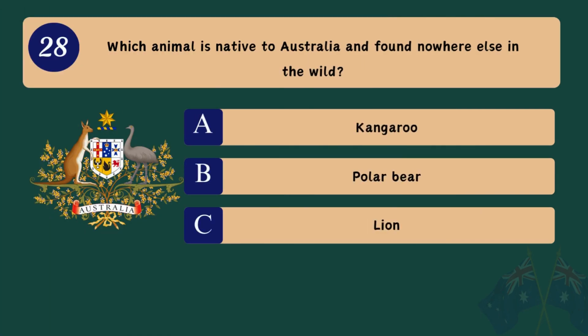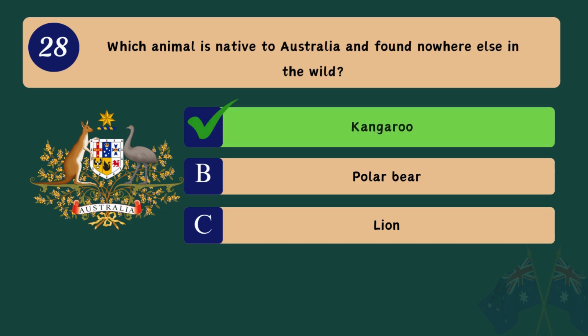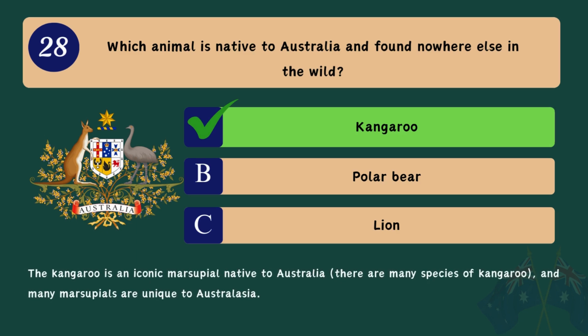Question 28. Which animal is native to Australia and found nowhere else in the wild? A. Kangaroo. B. Polar bear. C. Lion. Correct answer. A. Kangaroo. The kangaroo is an iconic marsupial native to Australia. There are many species of kangaroo, and many marsupials are unique to Australasia.